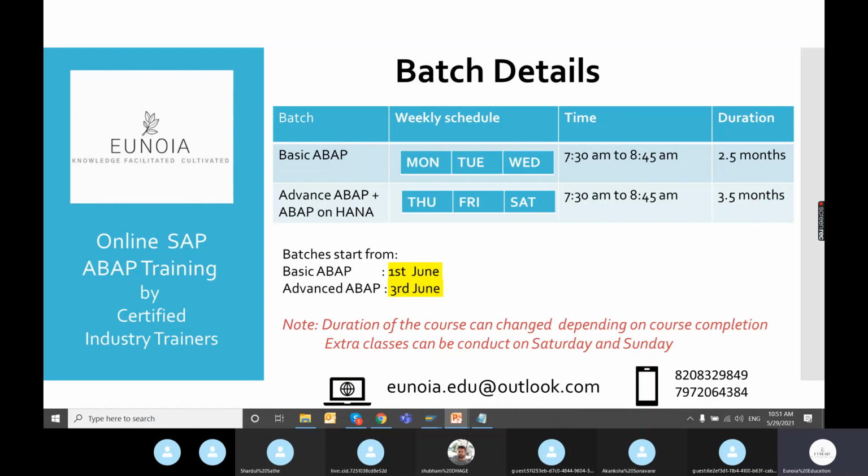Advanced ABAP plus ABAP on HANA will be conducted on Thursday, Friday, and Saturdays. Again, the time slot will be the same, 7:30 to 8:45 a.m. This will take a little bit longer, 3.5 months, since it has object-oriented ABAP, OData services, WebDynPro. OData services and WebDynPro themselves are huge topics. ABAP on HANA will take around 1 to 1.5 months. The basic ABAP batch will start from 1st of June, and advanced will be from 3rd of June.